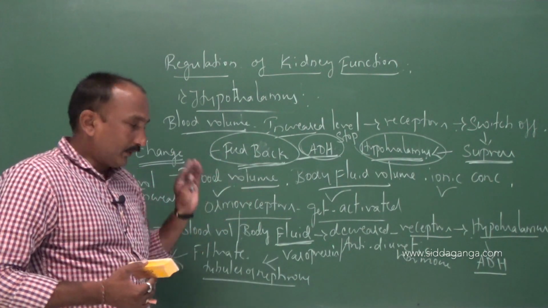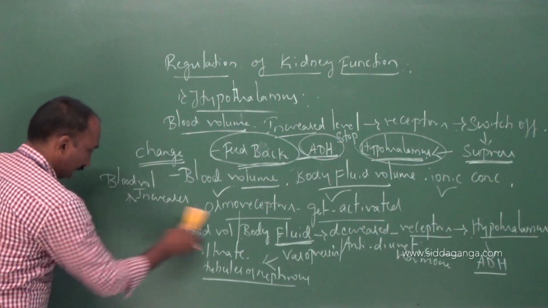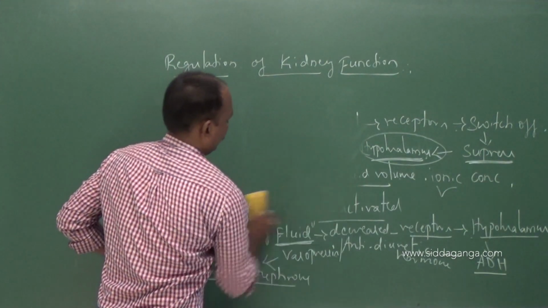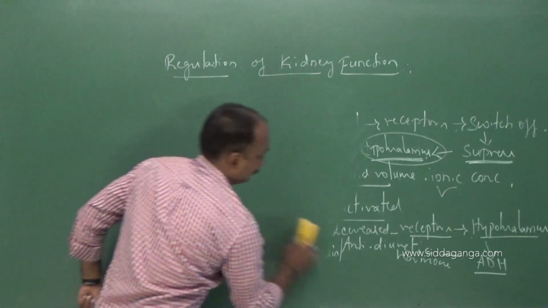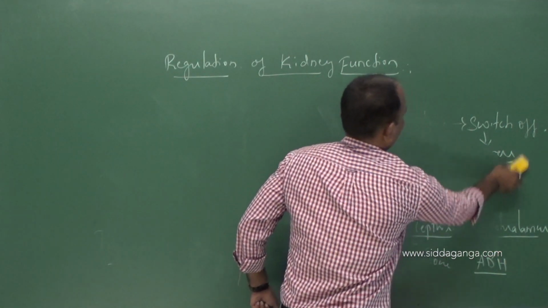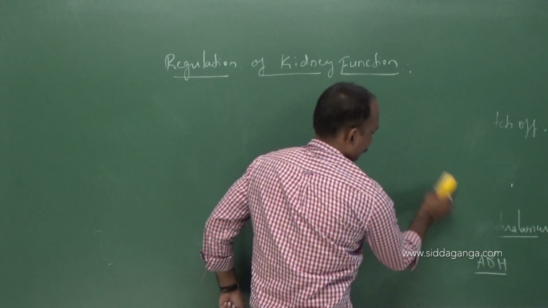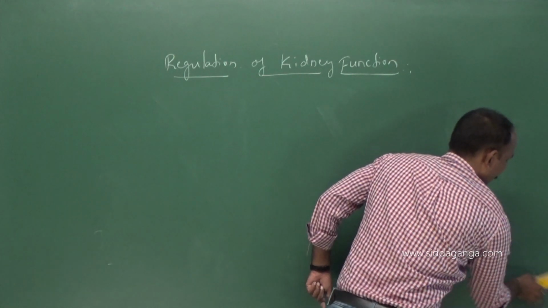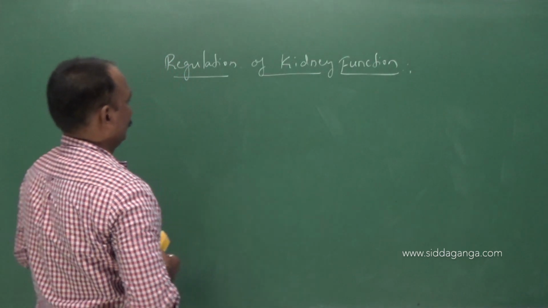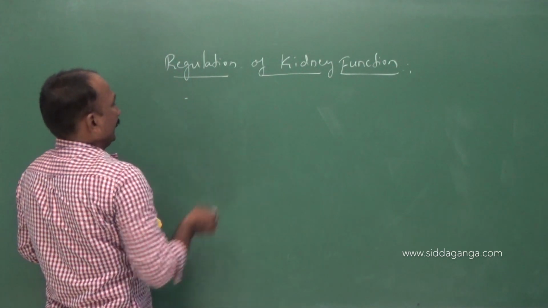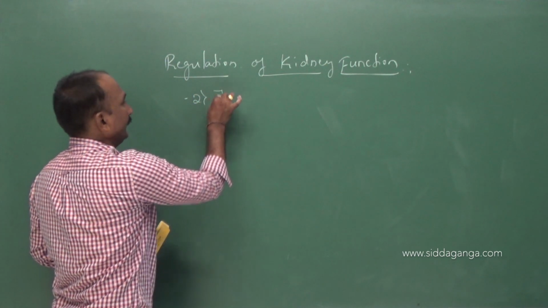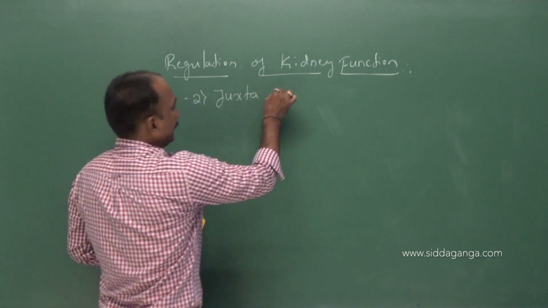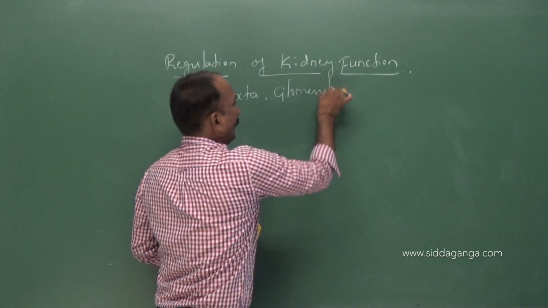Is it clear? Okay, then next thing, similarly, another component involved in the regulation of kidney function, that is the juxtaglomerular apparatus.